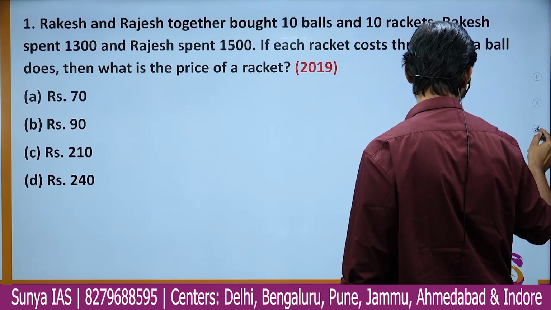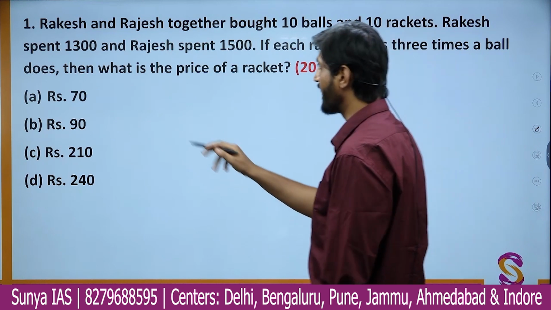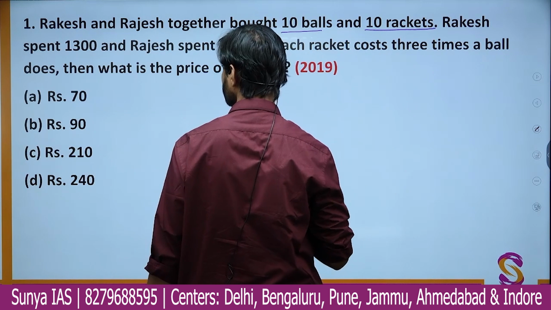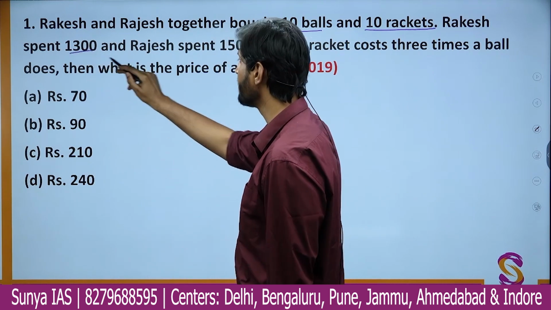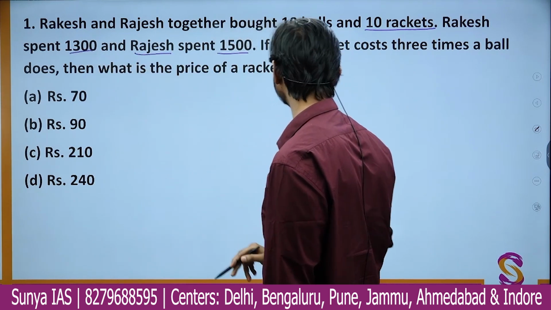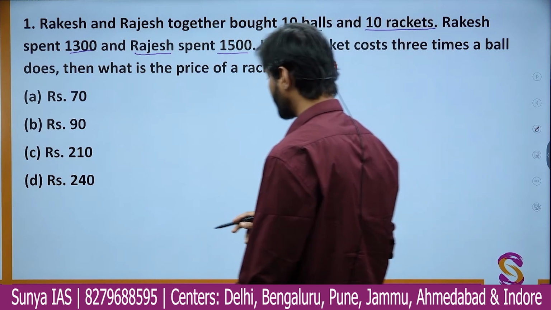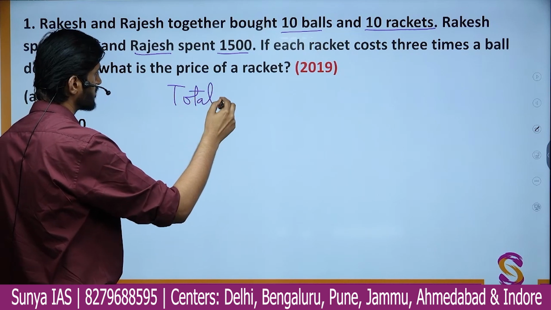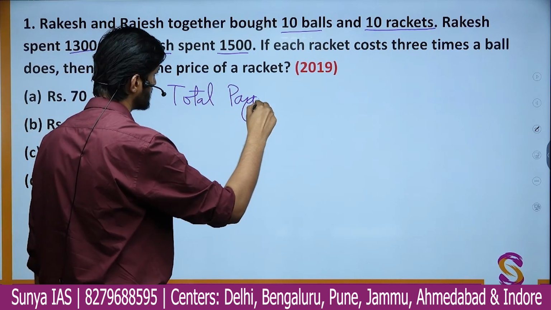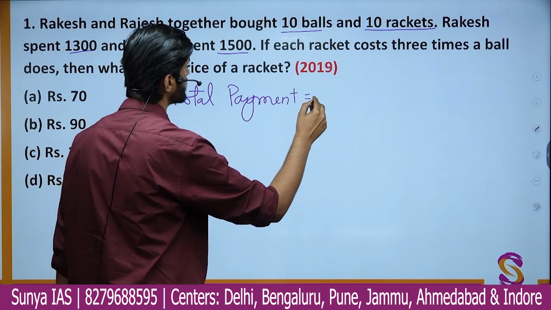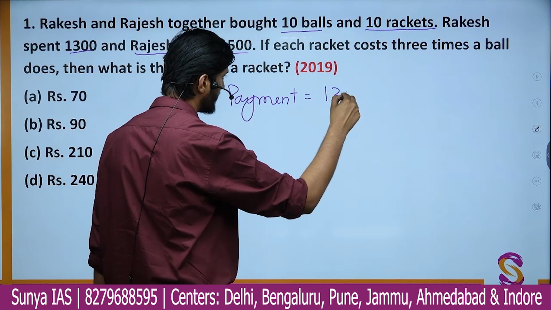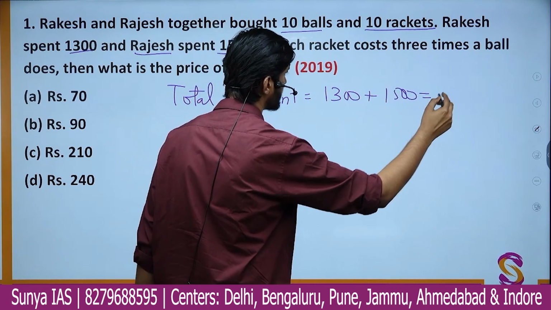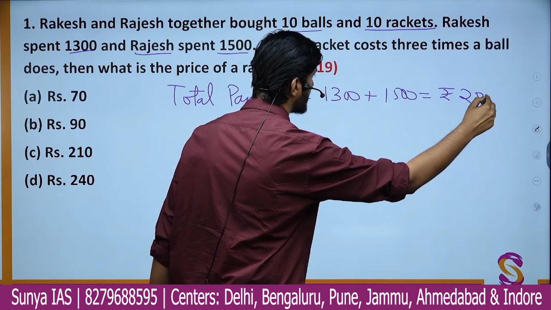So we have this first question. It says Rakesh and Rajesh together bought 10 balls and 10 rackets. Rakesh is spending this much amount and Rajesh is spending this much amount. Let us write it down. What is the total payment they are doing? By Rakesh it is 1300 and by Rajesh it is 1500. That is, overall they are making a purchase of rupees 2800.